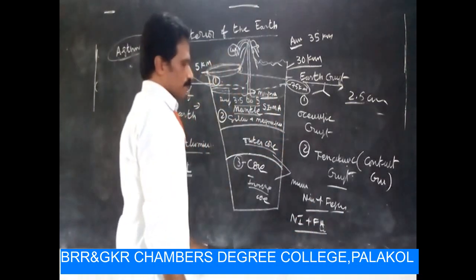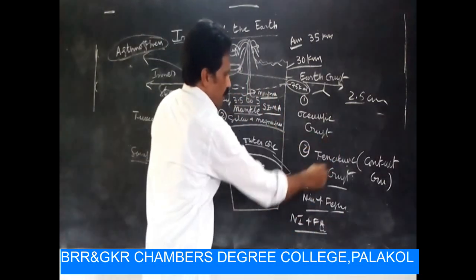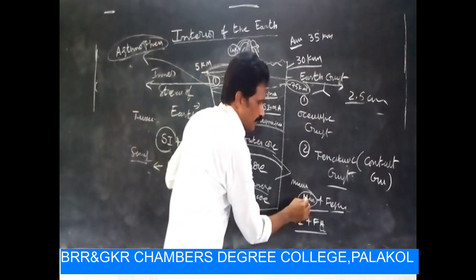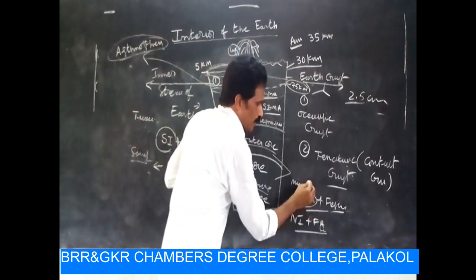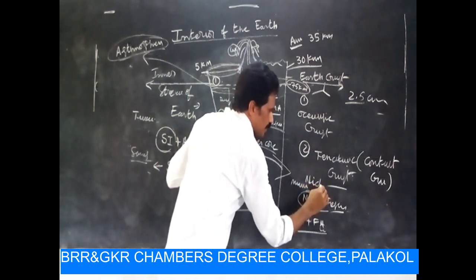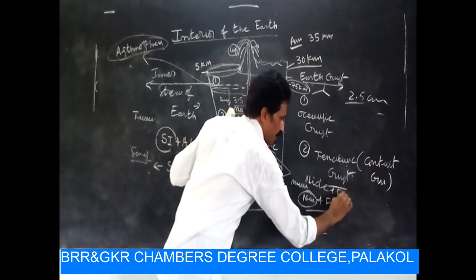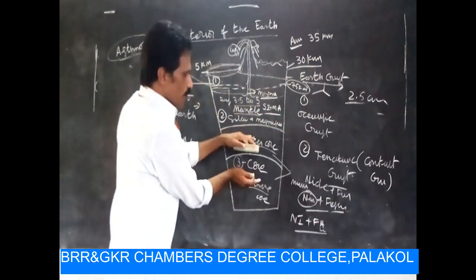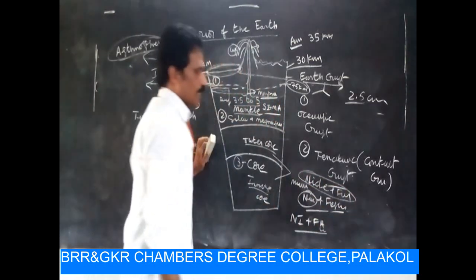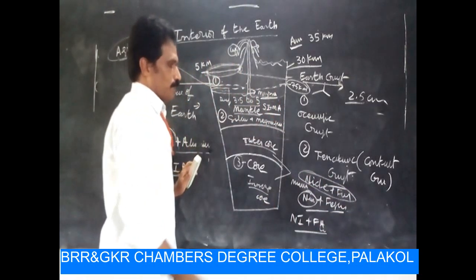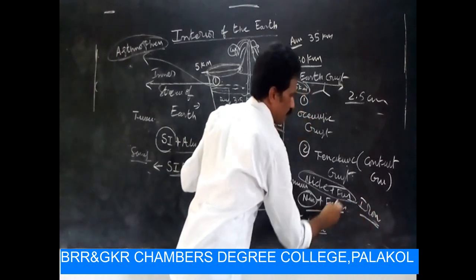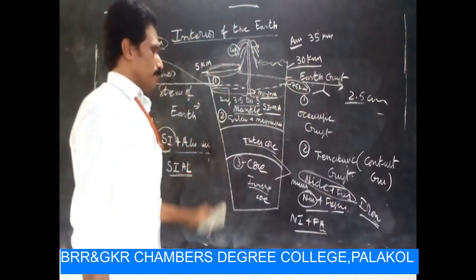Sorry, I am totally wrong. That is not nitrogen. Nickel plus ferrous. These two layers have two minerals, nickel and ferrous. Ferrous is nothing but iron.